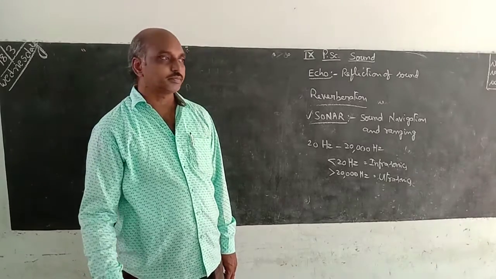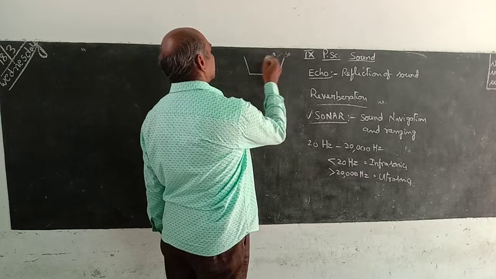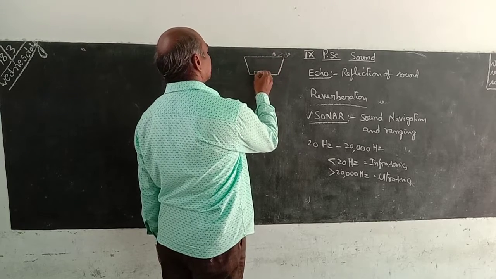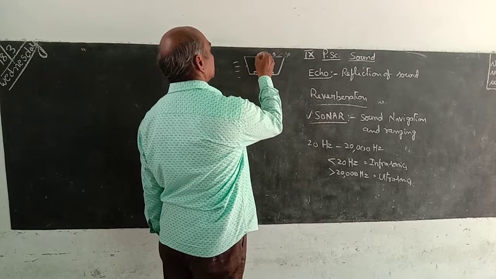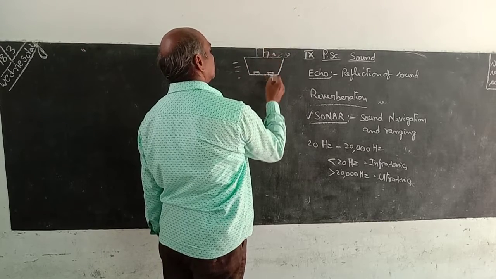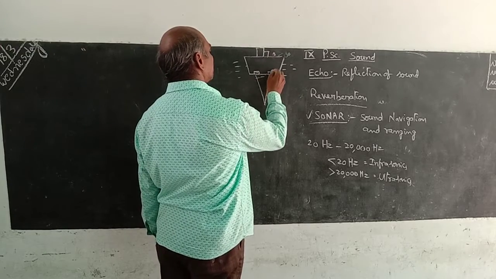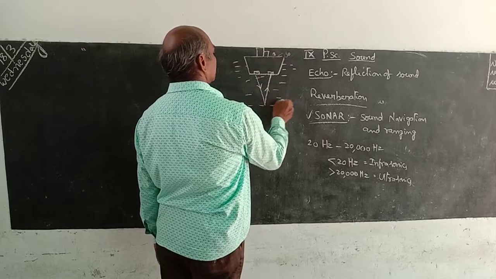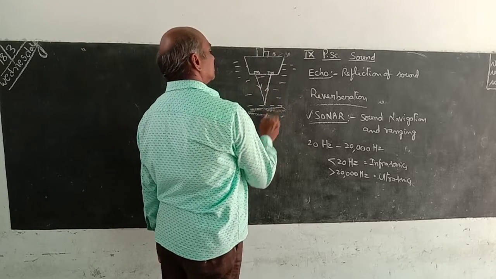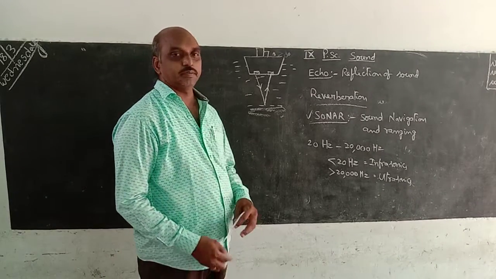Here in the sonar system, ultrasonic sounds are released. Suppose a ship is moving in the sea.